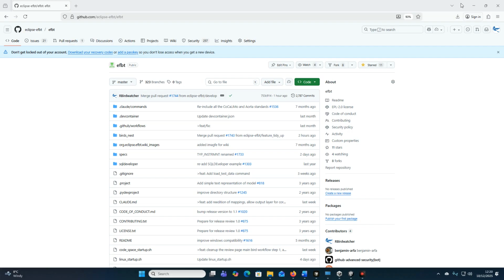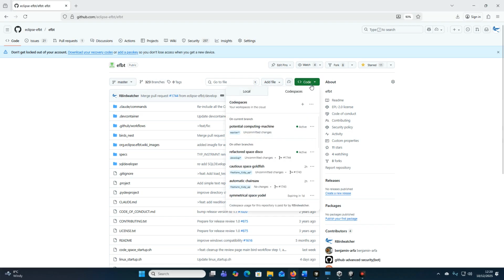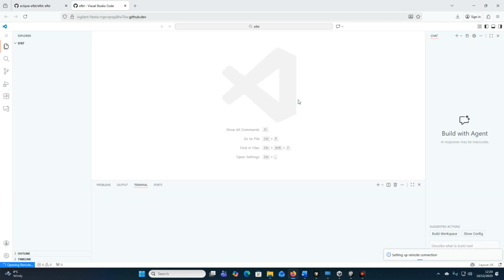You can run this yourself, you don't need to install anything. You can go to the GitHub page for Eclipse FreeBIRD tools, EFBT. You choose the master branch and we do code, start code space. And this will start up the application.